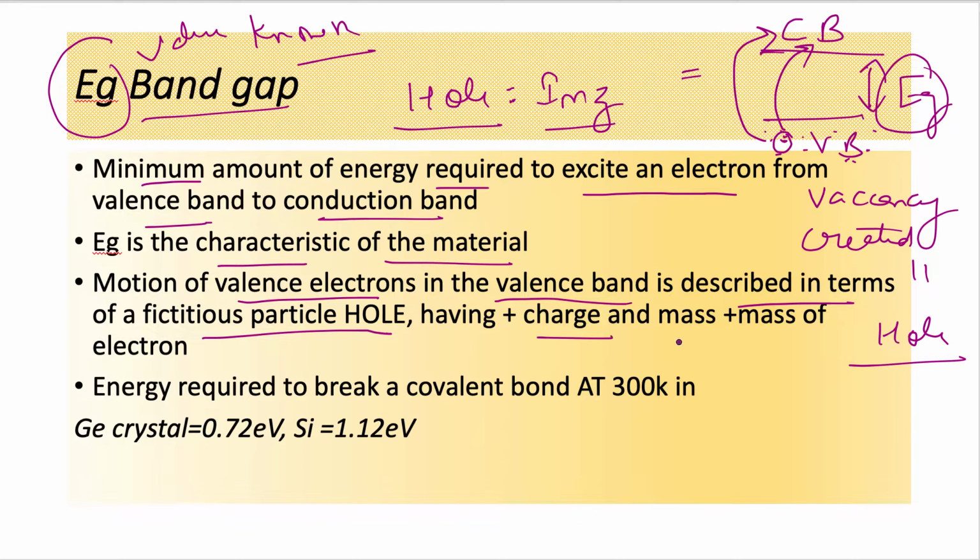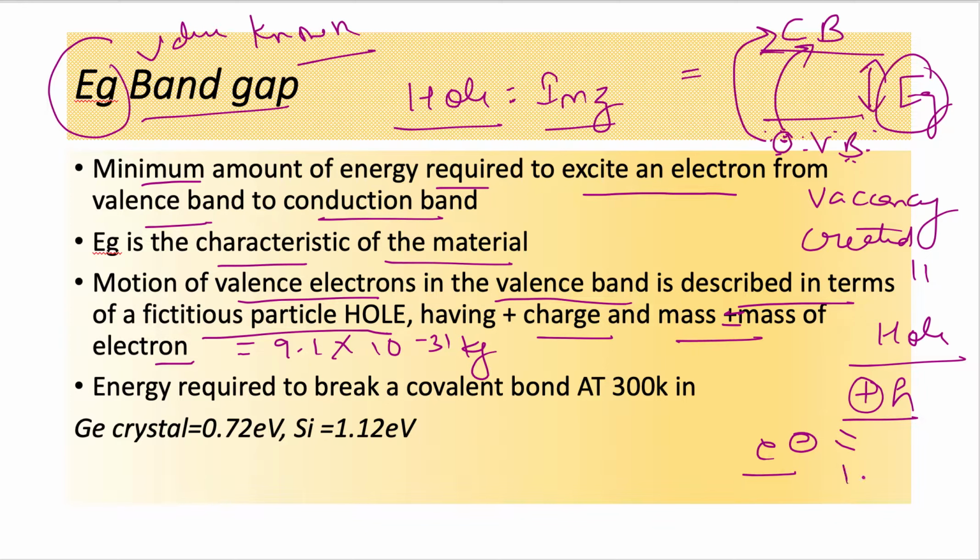It has charge and it has mass, and the mass is equal to the mass of the electron, 9.1 × 10^-31 kg. The charge on a hole is positive and the electron charge is negative, but they bear an equal value, 1.6 × 10^-19 coulomb. So the value is the same, but the nature of the charge is opposite in holes and electrons.